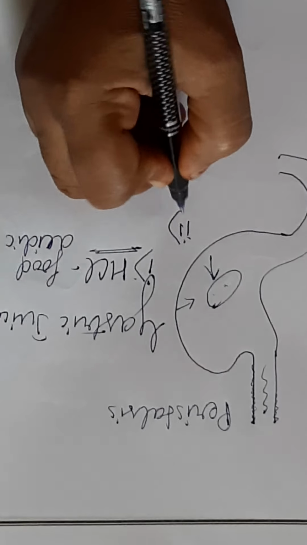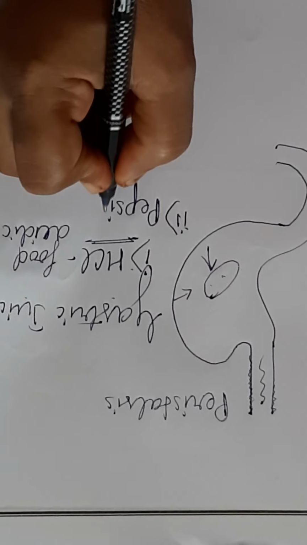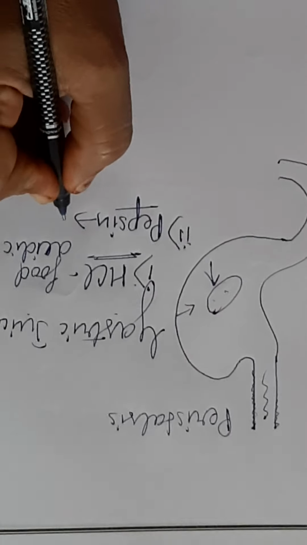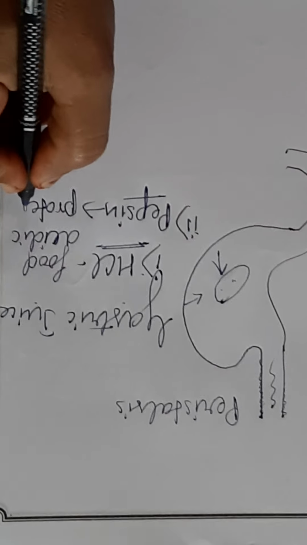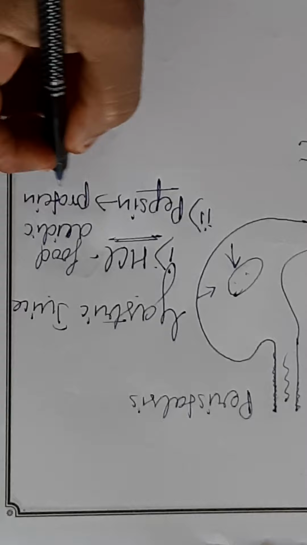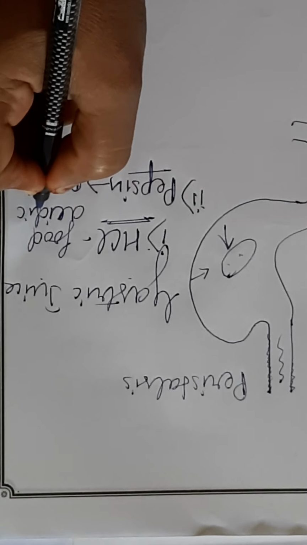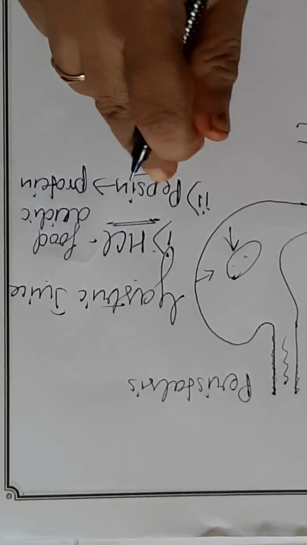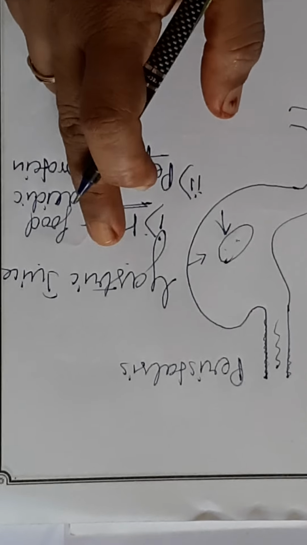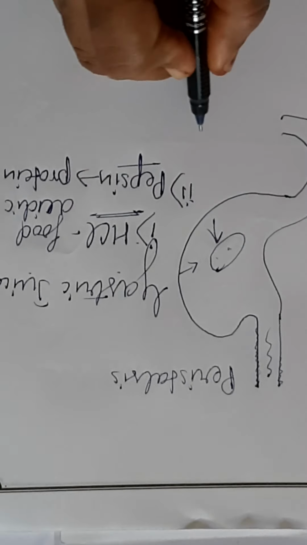Second thing that is present inside gastric juice is pepsin enzyme. This enzyme digests protein. It breaks down protein into peptones and peptides. For the action of this enzyme, the food has to be acidic. If the food is alkaline, pepsin will not work. That is why HCl is said to facilitate the action of pepsin enzyme.